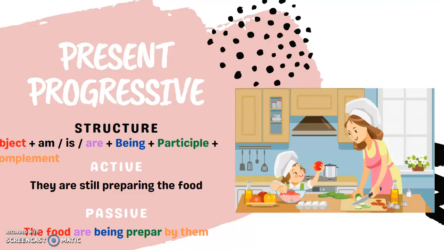Present progressive. Structure: object, is/are, being, past participle, and complement. Active: They are still preparing the food. Passive: The food are being prepared by them. The food, object, are being, prepare, and participle, by them and complement.